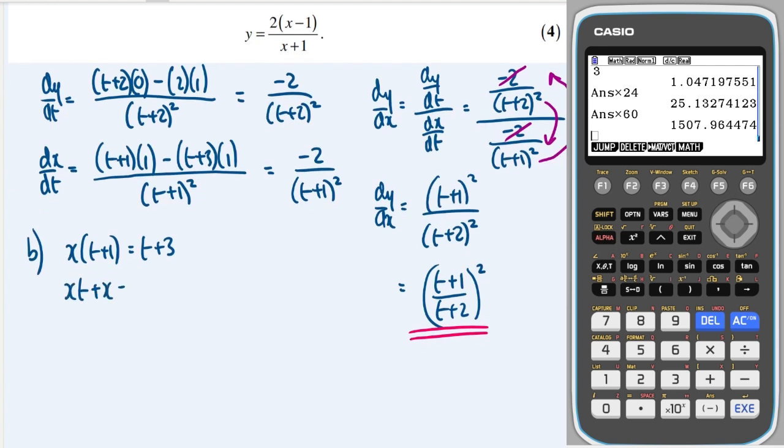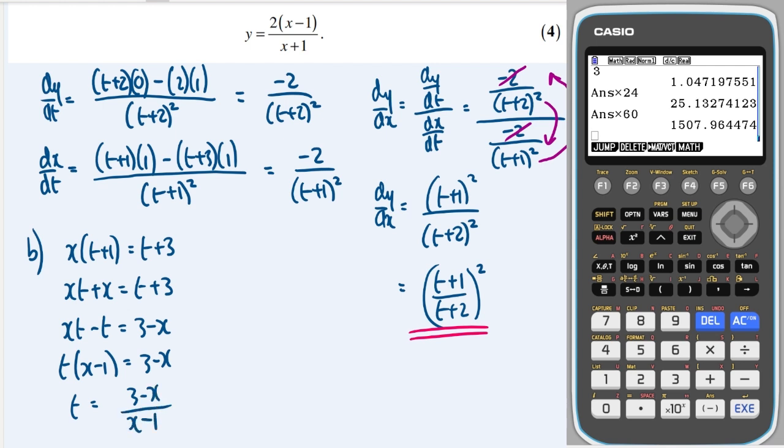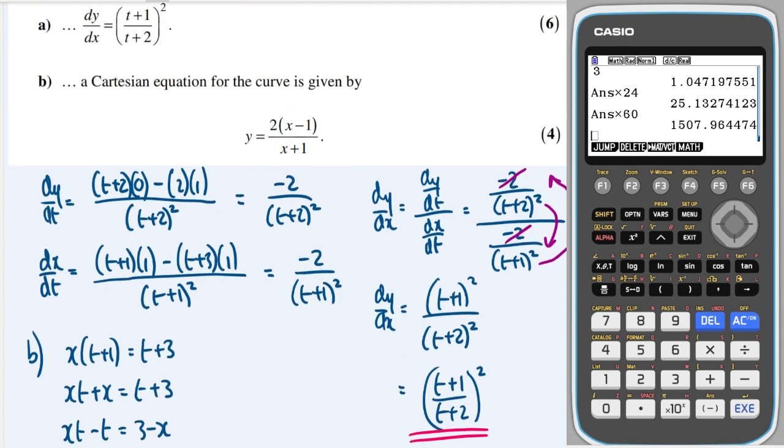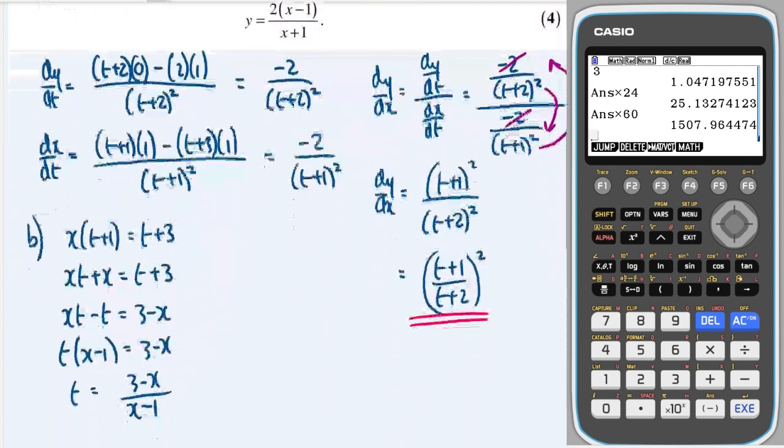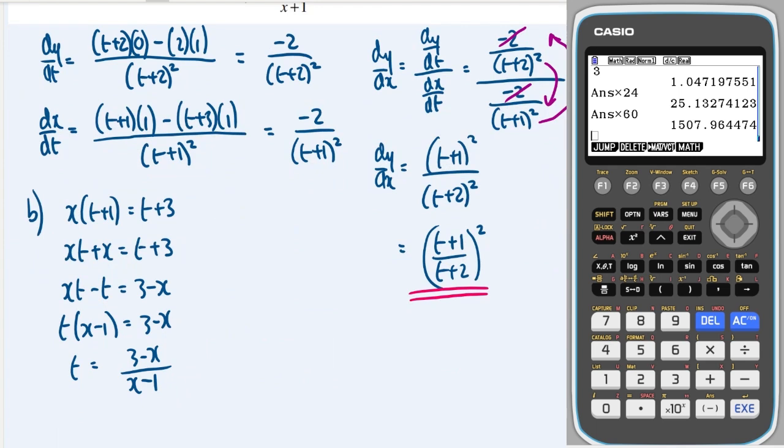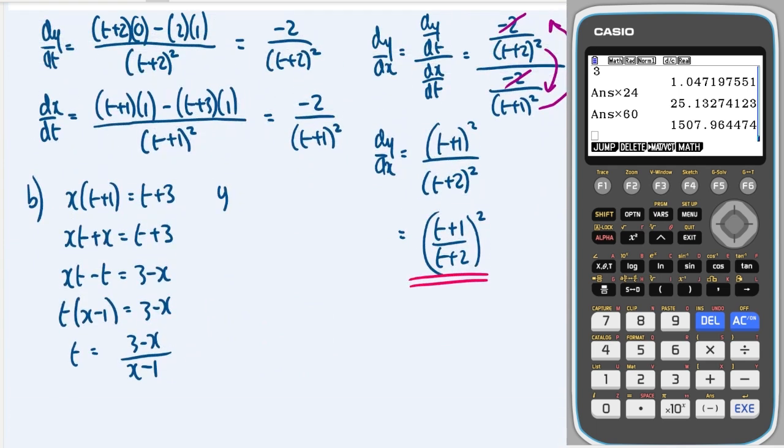And then I'm going to expand and I'm going to collect all of the t's on one side, like so. Factorize and then divide. Okay, great, that gives me t as the subject, and then I'm going to replace it in the y equation, which is 2 over t plus 2. So y is equal to 2 over t plus 2, but that's the same as 3 minus x over x minus 1 plus 2.